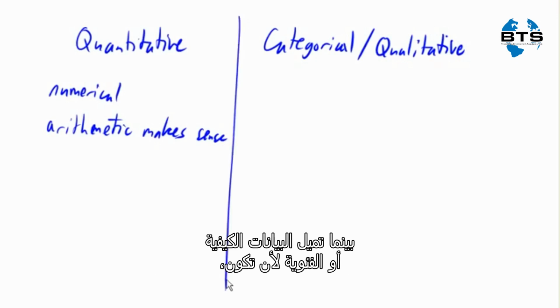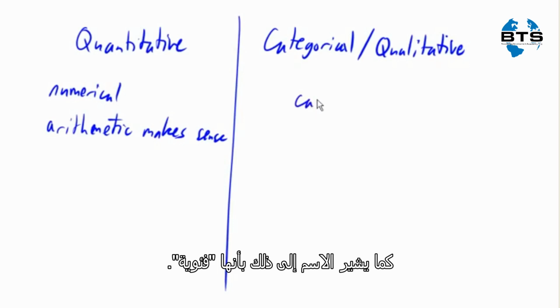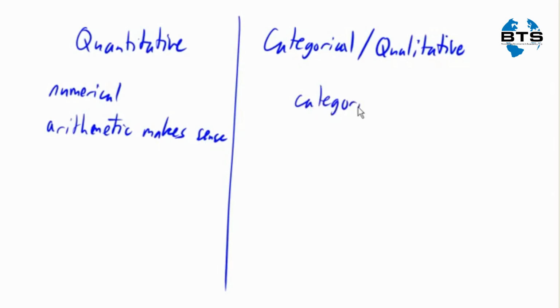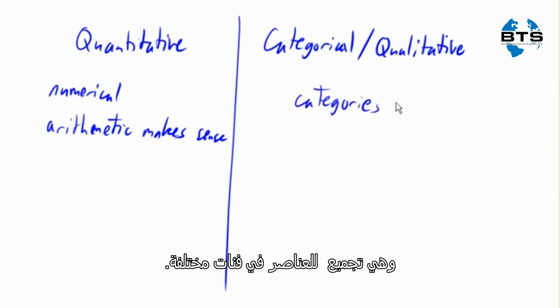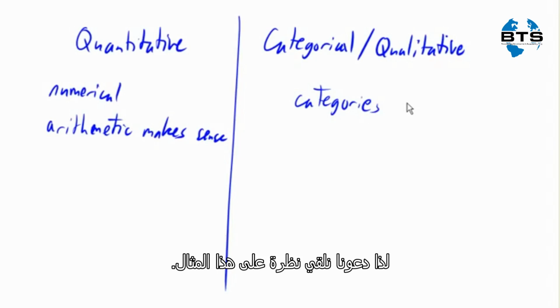Categorical or qualitative data instead tends to be, like the name suggests, categories. This is groupings of objects into different categories. So let's look at some examples that'll help.